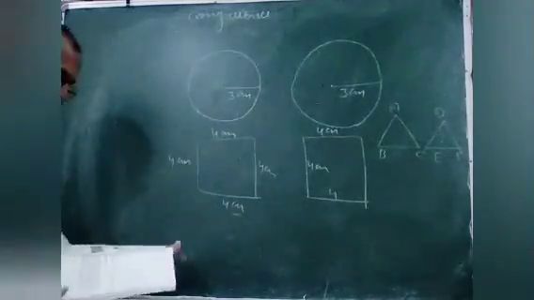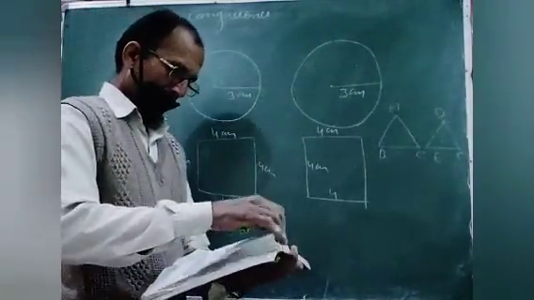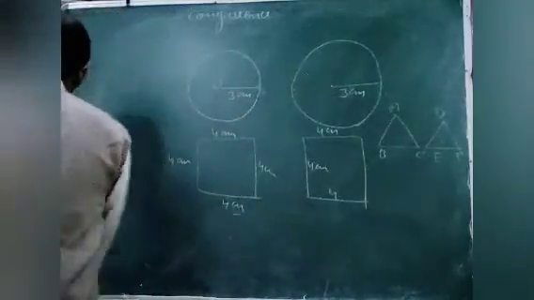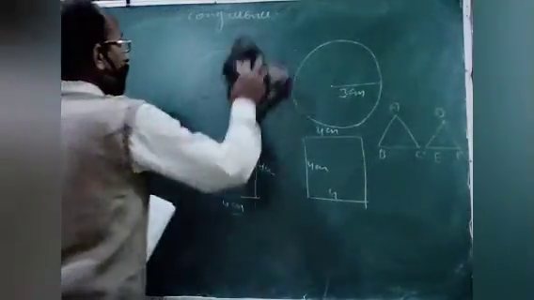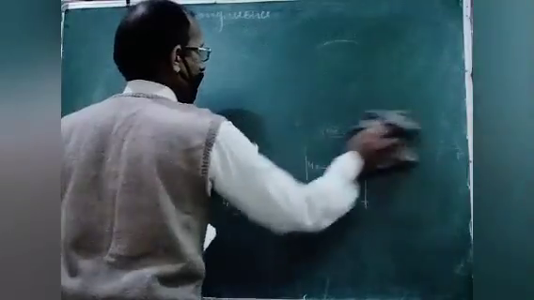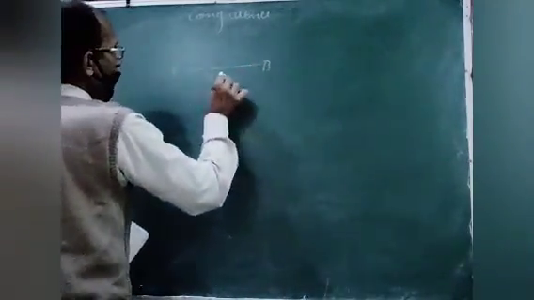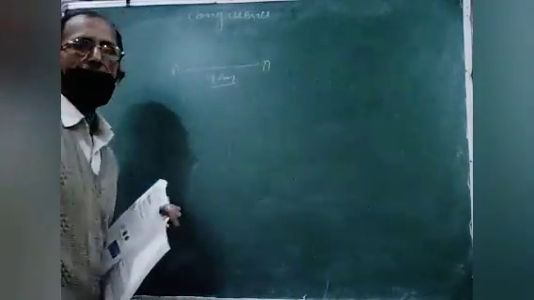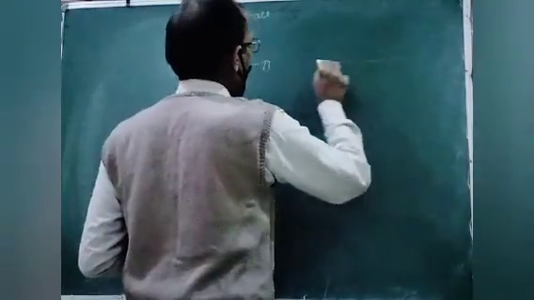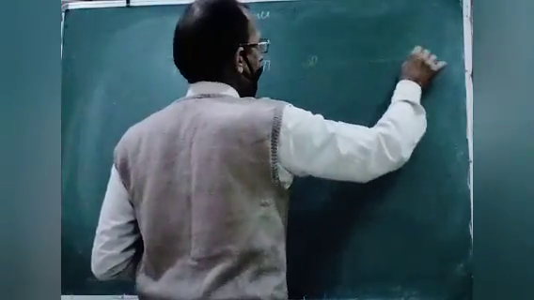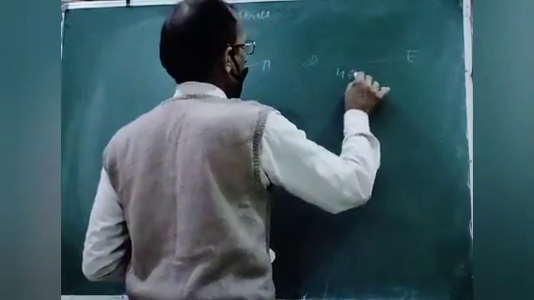Chapter number 10, congruence. Main points: I think you will understand all these things because they are very simple, not difficult. This is a line segment AB. AB is 4 centimeter in length. Another line segment DE, whose length is also 4 centimeter.